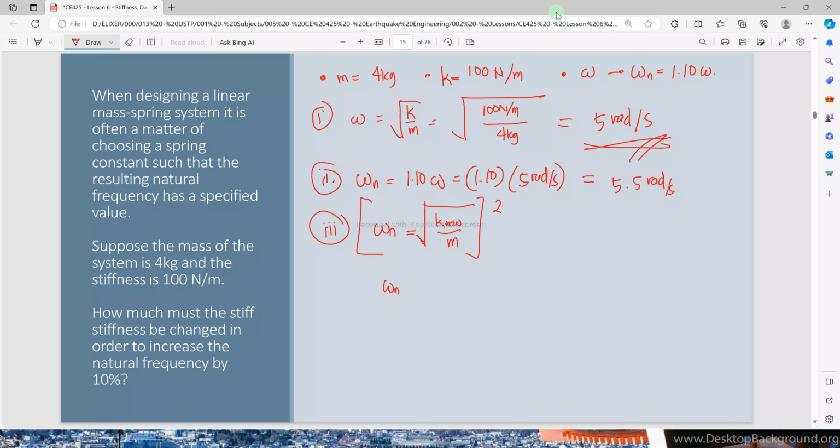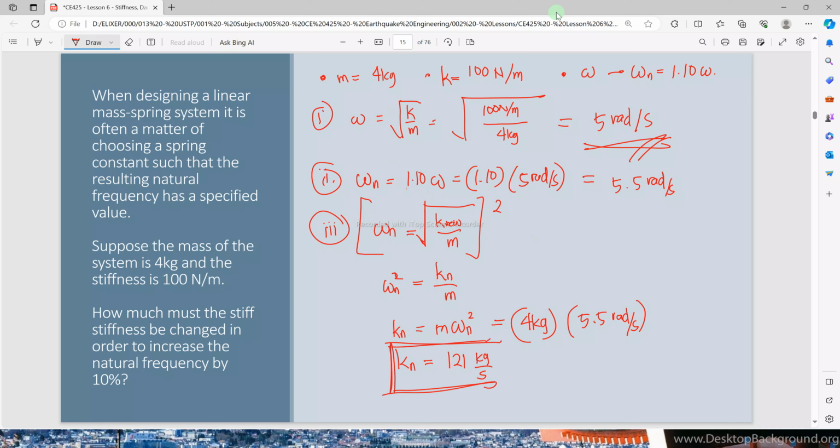The square of the new natural frequency is equal to K new over m, or the stiffness K new is equal to mass times the square of the new natural frequency. That is 4 kilograms times 5.5 radians per second, squared.